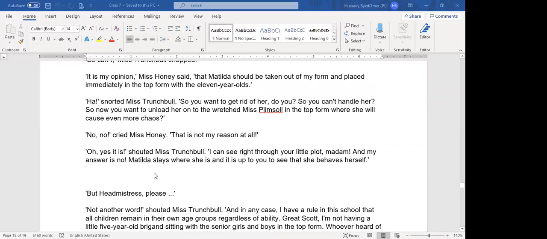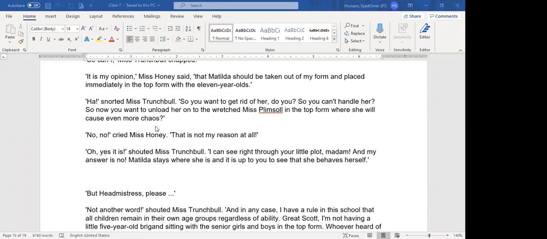Miss Honey said to Miss Trunchbull that she believed Matilda should be taken out from her class and sit with the 11 years old. Miss Trunchbull said, no, I cannot do this. You want to send her to Miss Plimsoll's class, where she will cause even more chaos. Chaos means disturbances. Miss Honey said, no, I am not sending her with the 11 years old for this reason, but because she is a genius.